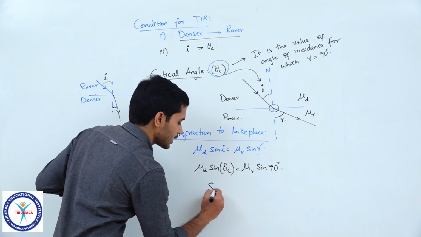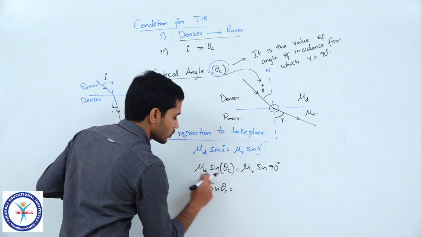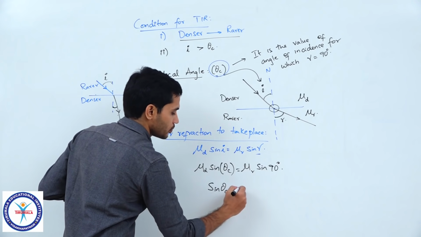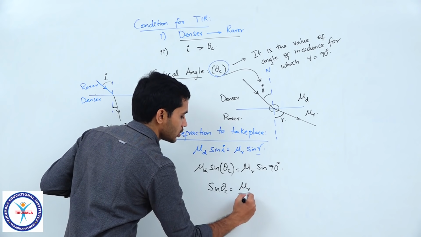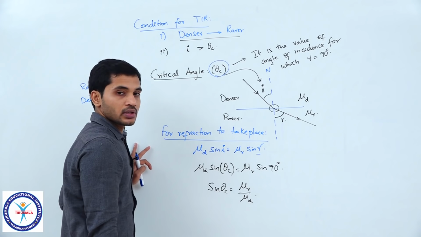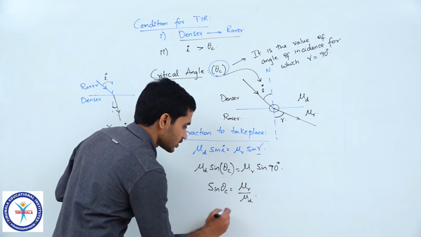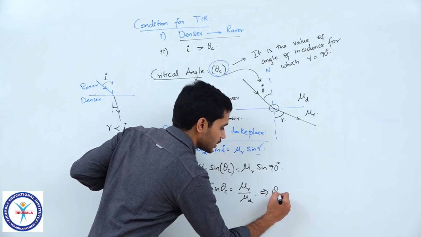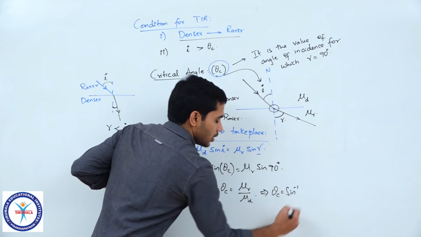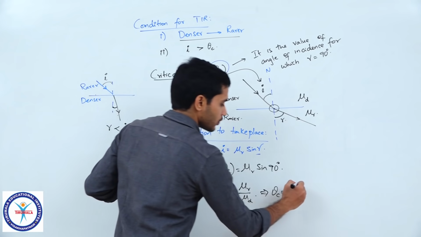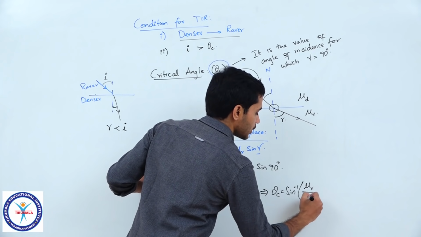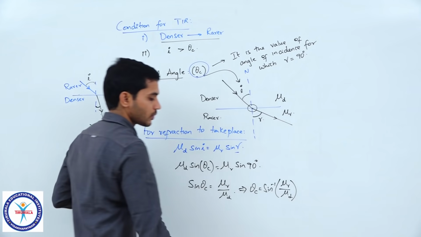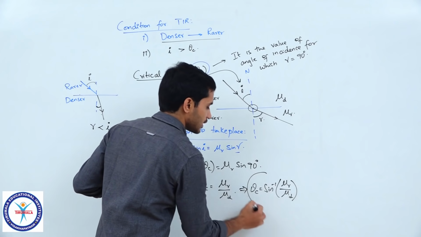So, I can write sin theta c is equal to mu r by mu d. That is it. We got the value of theta c. Solving this gives theta c as sin inverse of mu r by mu d. So, that is how we find the critical angle.